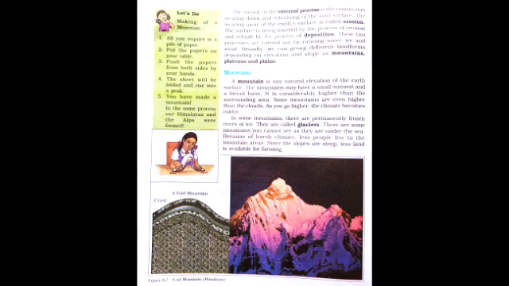Mountains. Students, mountains are natural elevations of the earth's surface. They are higher than the surrounding area. Some of them are even higher than the clouds. The climate of mountains is harsh, which makes them less suitable for human habitation. Mountains have steep slopes, hence farming is quite difficult here.